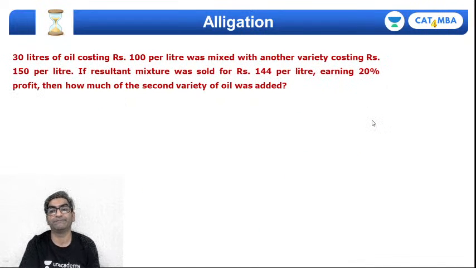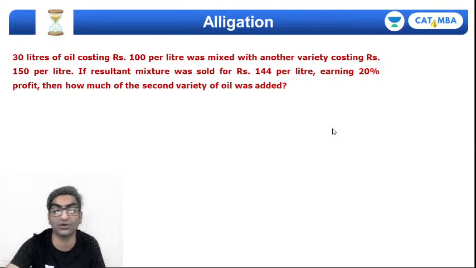Okay, another one where in fact explicitly alligation is going to come into play. I mix a variety of oil costing 100 with another variety that costs 150.